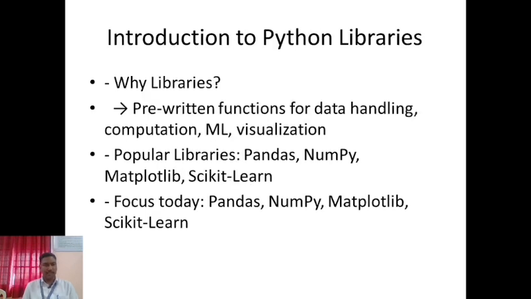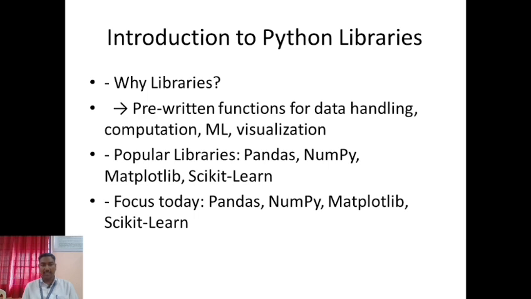Why libraries? A library is a set of pre-written functions for data handling, computations, ML and visualization. What is the meaning of pre-written? Pre-written means someone previously wrote this code and stored it on the internet or cloud, and we can access that library or code whenever we need it. We simply use the import word before the library name, and we can easily access that library's functions, which are already pre-written, in our programming.